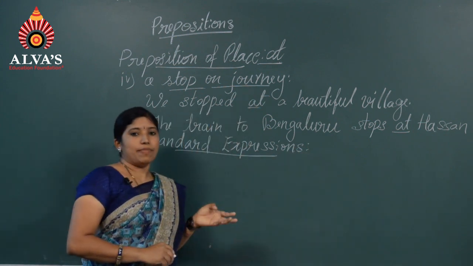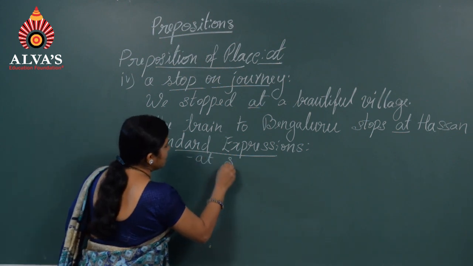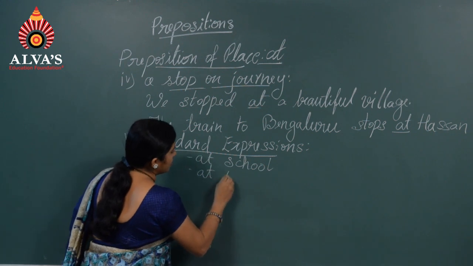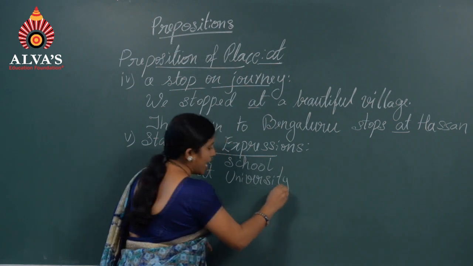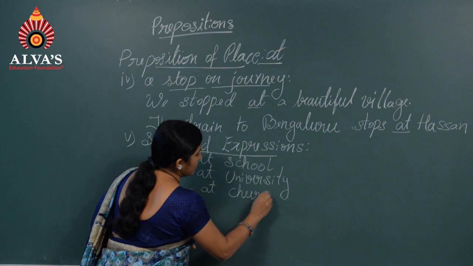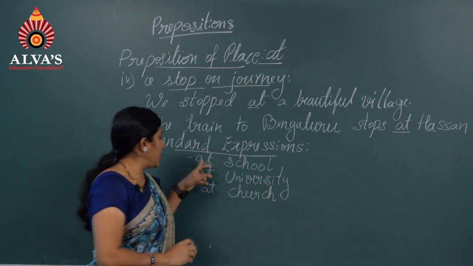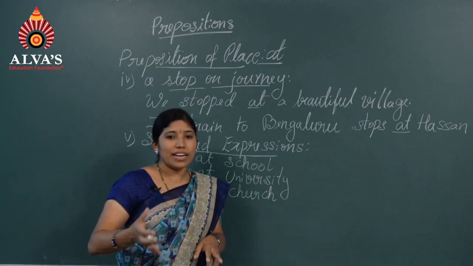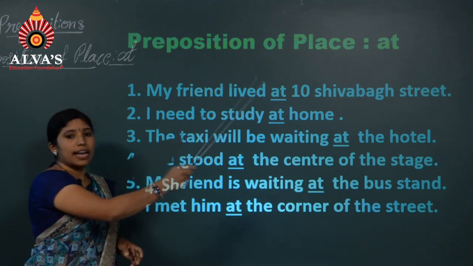For example, I am at school, I am at university, I am at church, I am at temple. It means these uses of at refer to a person, where somebody is. We shall have more examples for the preposition at.